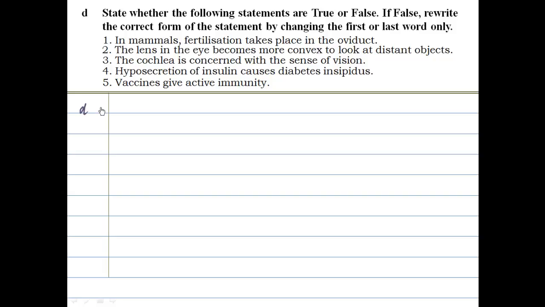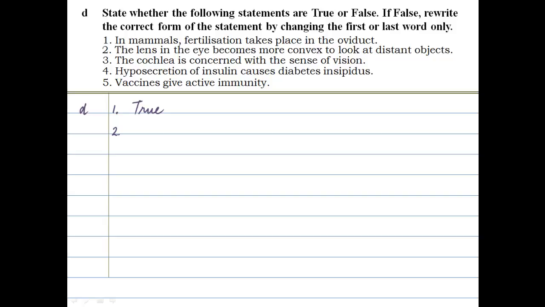So this one requires us to change only the first or last word. So let's look at the first one. In mammals, fertilization takes place in the oviduct. That's true. So you put down true.